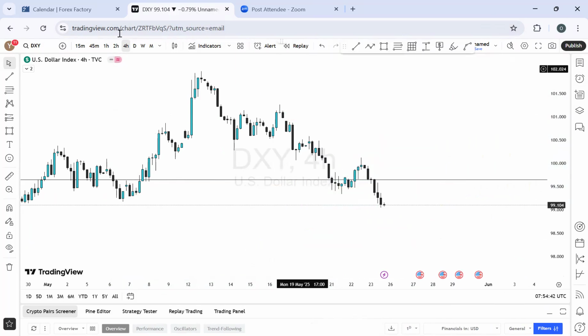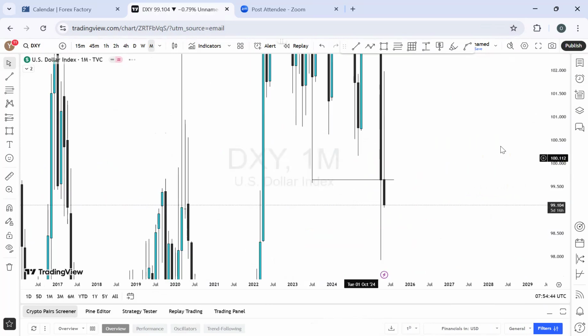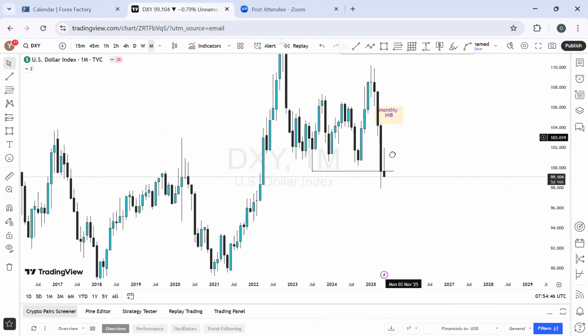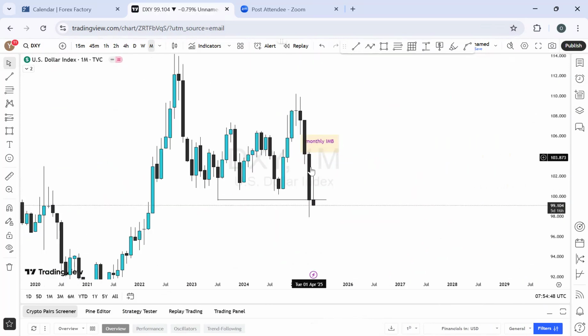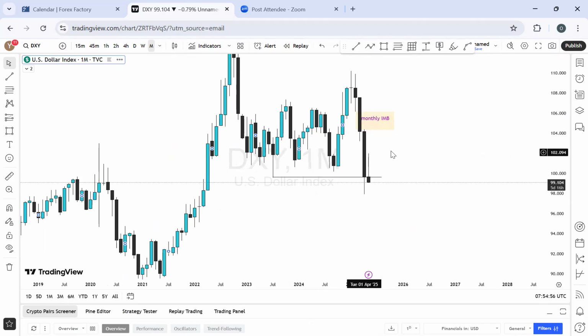However, for this week, let's start from the monthly time frame and let's see how far we've gone. On the monthly time frame, we've seen a bearish momentum all through. It has broken through the previous month that we anticipated here, and it's closing below currently, which means this is a very strong bearish momentum. As much as we have this bearish imbalance zone above here, we also have another bearish imbalance zone currently sitting here if the market closes just like this in this week.